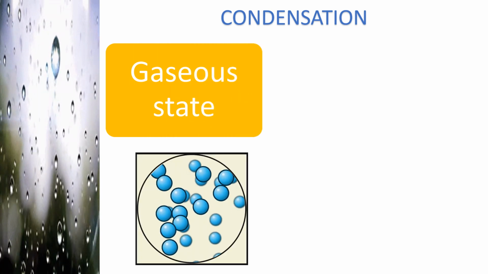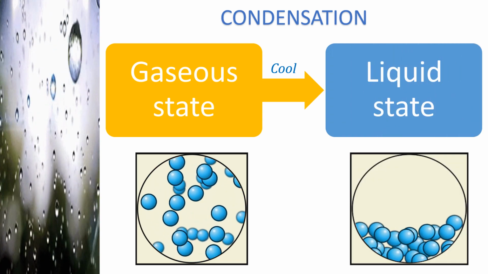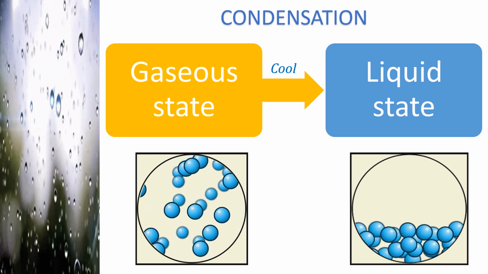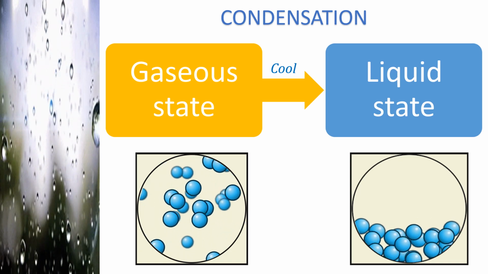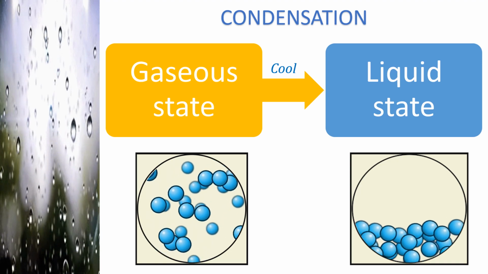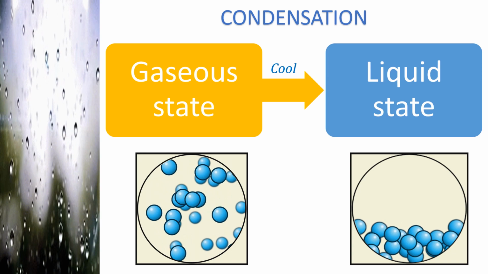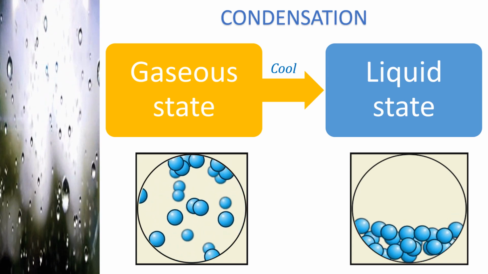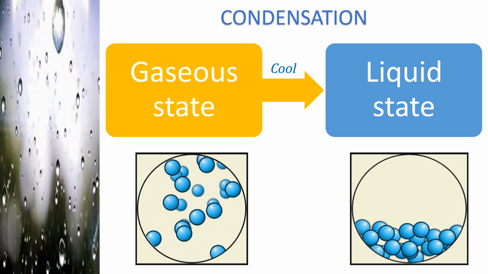As shown in the picture, the water vapor in the air, which is in gaseous state, condenses with the decrease in temperature to form water, which is in liquid state. The particles in the air, when it is in gaseous state, are freely moving and the force of attraction between the particles is very less. On cooling, the particles of the air condense, that is the particles in air move closer to each other to form liquid. The process of converting gas to liquid on cooling is known as condensation.